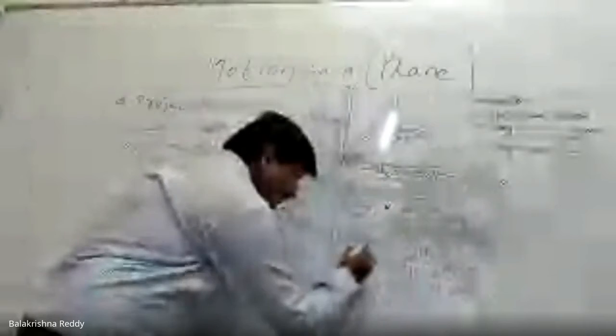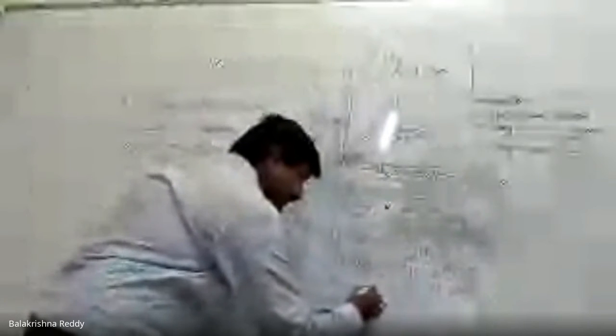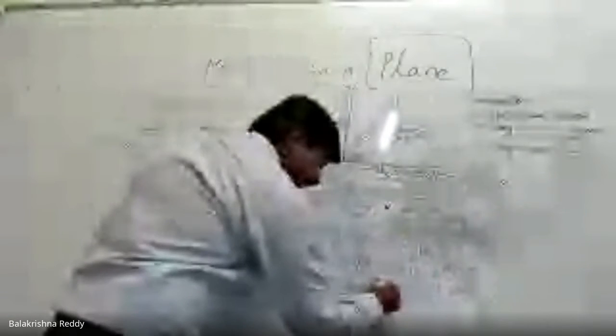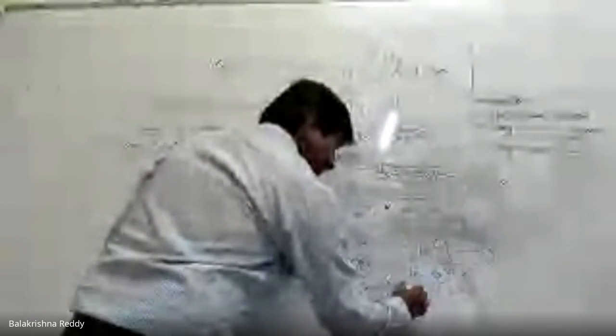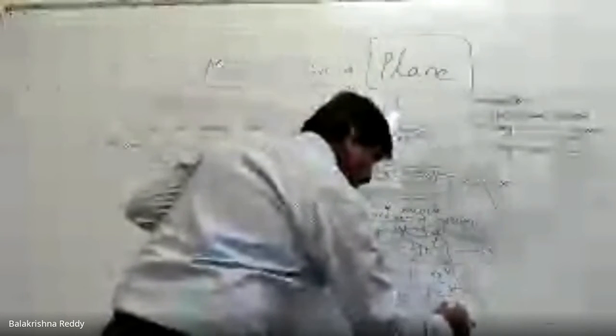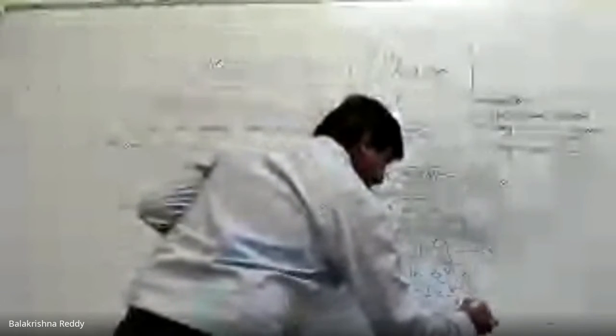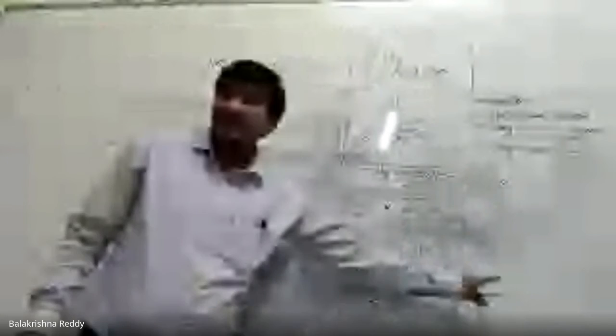Means this time I'm substituting in this. Now, what will be the change? See, y equal to u sin theta into t, x by u cos theta, x by u cos theta, minus half g t square, so x square by u square cos square theta. This is actually the total path of a projectile.